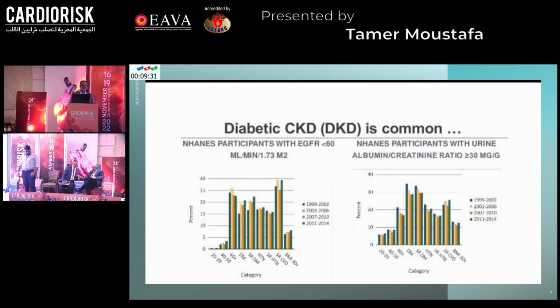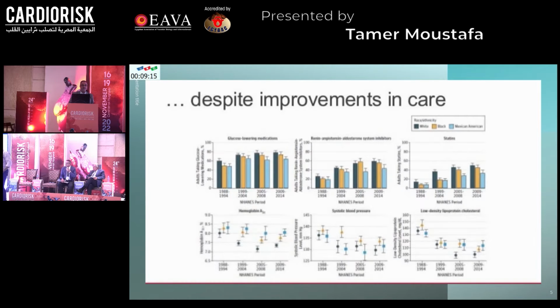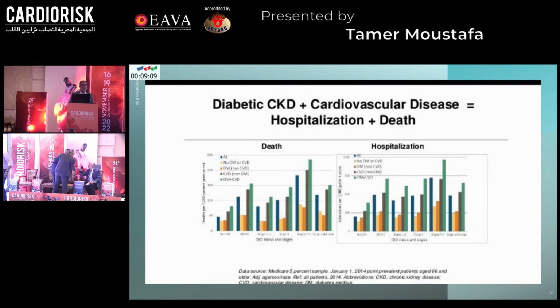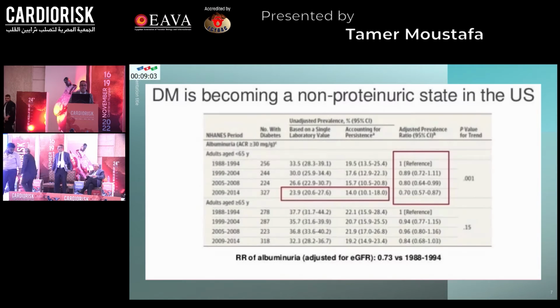DKD is common. According to NHANES participants, we have more participants with estimated GFR less than 60 and more with urinary albumin to creatinine ratio more than 30. Despite improvements in care, we still have an increasing incidence of DKD. The presence of DKD plus cardiovascular disease equals more hospitalizations and more mortality.